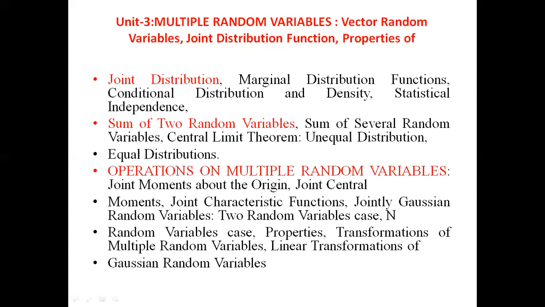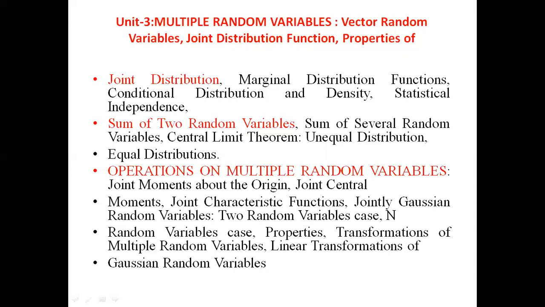Coming to the third unit, here we are studying joint distribution, marginal distribution functions, conditional distribution for joint variables, sum of two random variables, sum of several random variables, central limit theorem, and operations on multiple random variables.